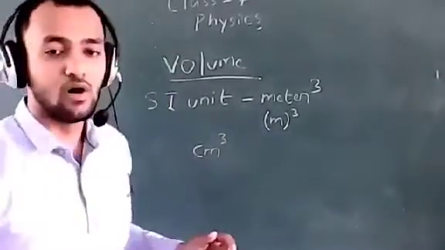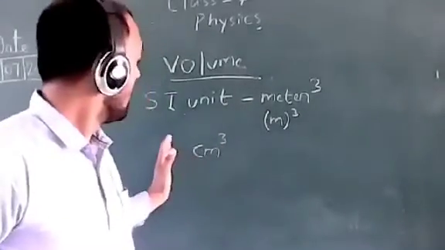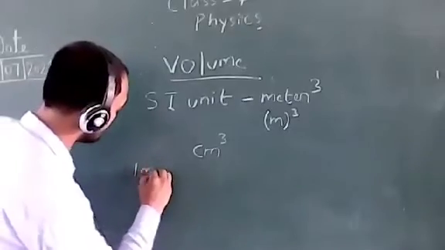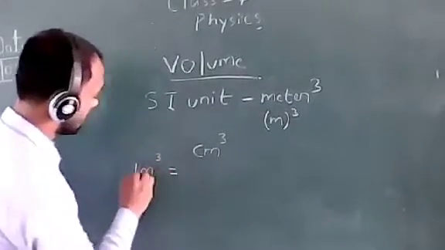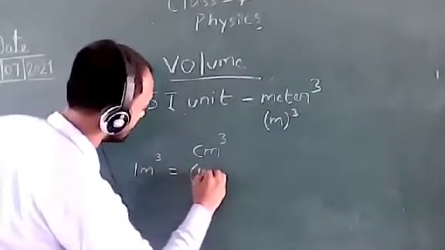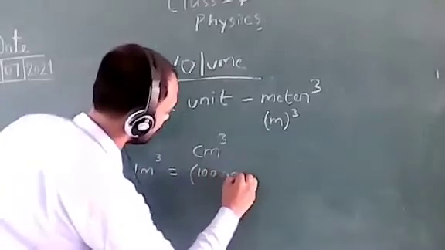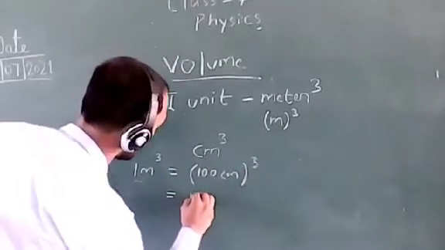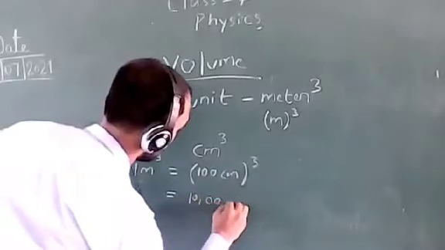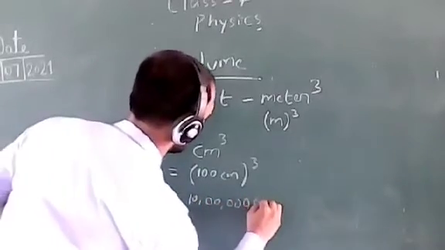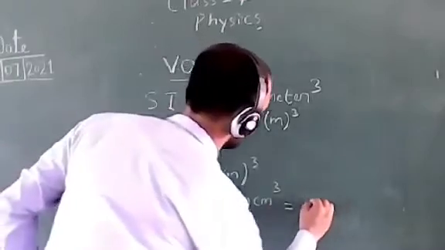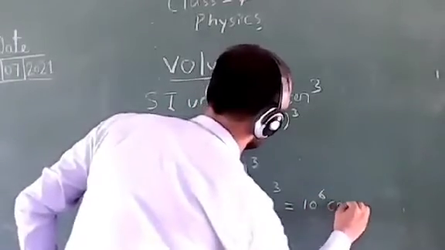And if you have to convert 1 meter cube, how many centimeter cube are in 1 meter cube, what will you do? 1 meter cube equals 1 meter equals 100 centimeter, so 100 centimeter cube. That will be equal to 10 lakh centimeter cube, or we can say 10 raised to the power 6 centimeter cube.